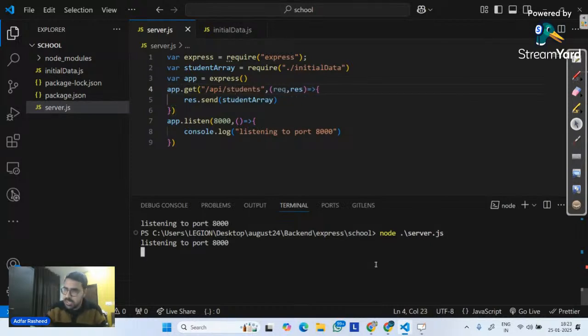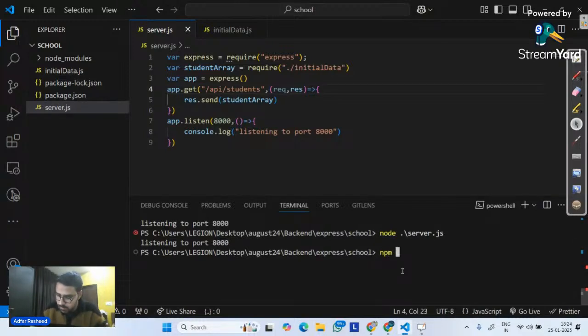Now I have to stop my server and execute it again to see the change. But I think I already showed you a solution for that. What is that module which we use, which automatically restarts the server every single time there's a change? Tell me. What is that module which allows me to trigger a change? We have discussed it in our previous class. Very good.